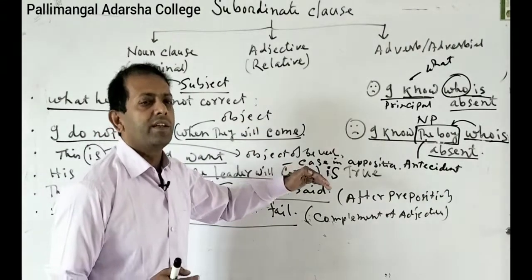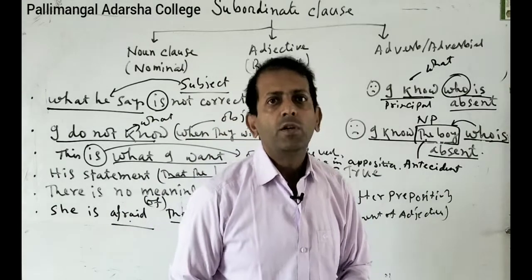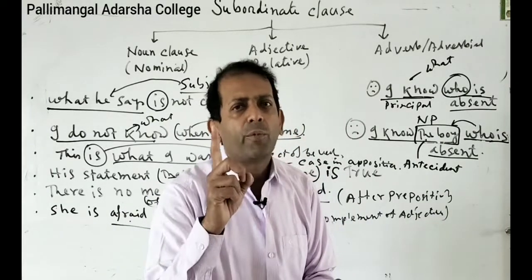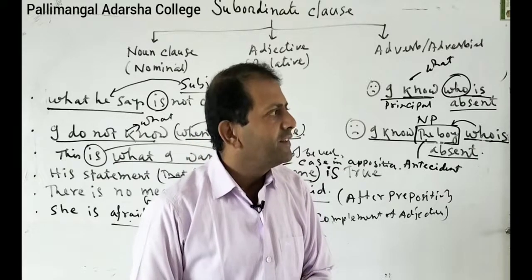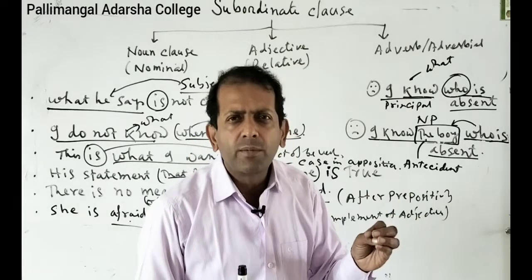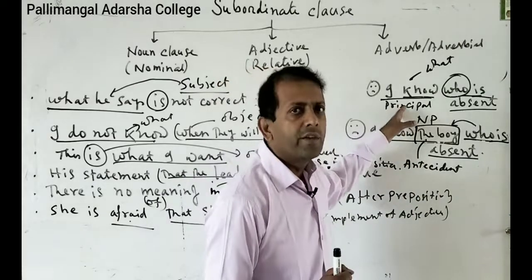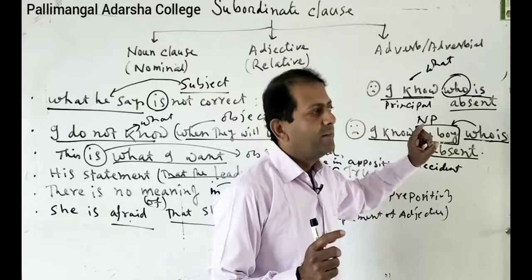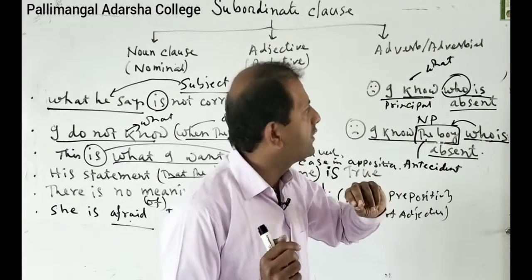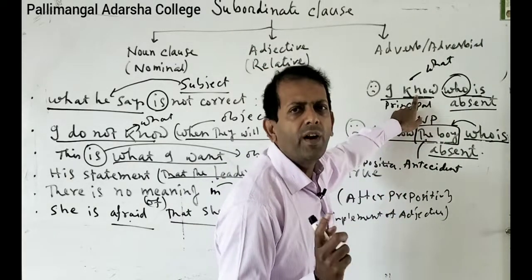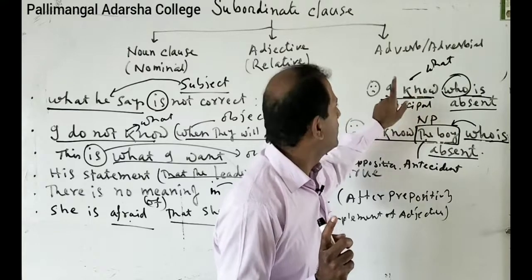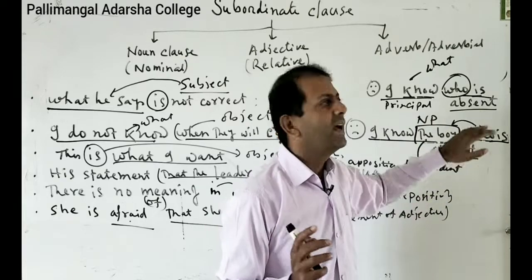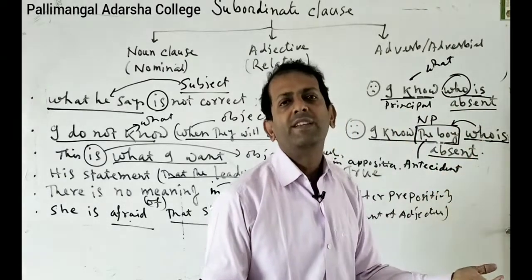So in my next class, we will go deep into the noun clause and we will be discovering many things. One very important point I would like to mention is the basic difference between noun clause and adjective clause: in the noun clause there is no antecedent, but in the adjective clause there will be an antecedent. Number two, to know the noun clause, you have to put the question up to the first verb, with the word. And if the answer is relevant, then the noun clause will be easily identified.